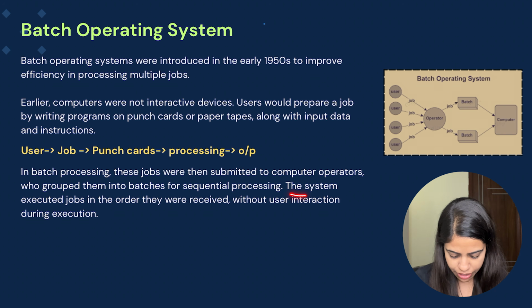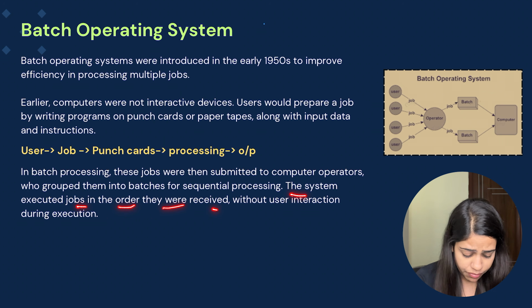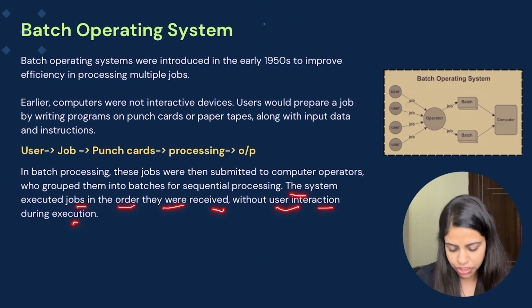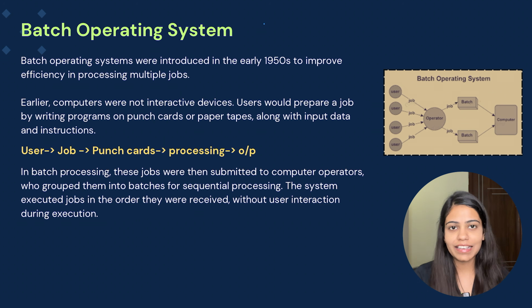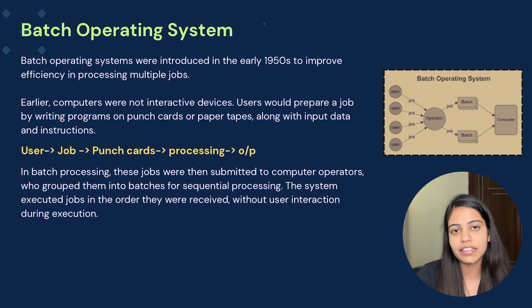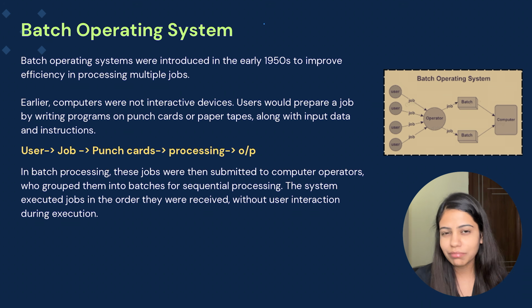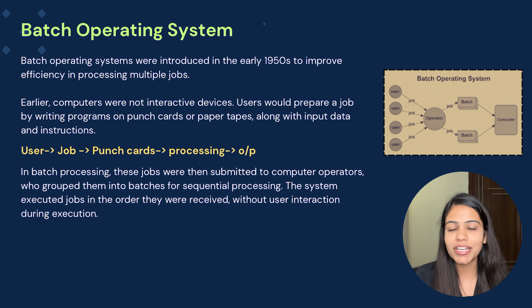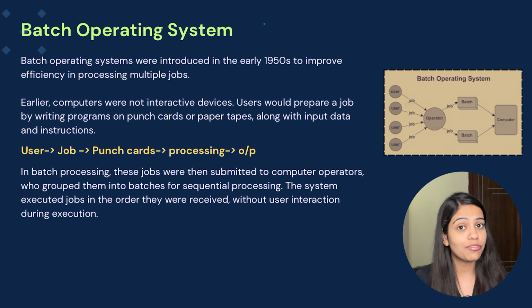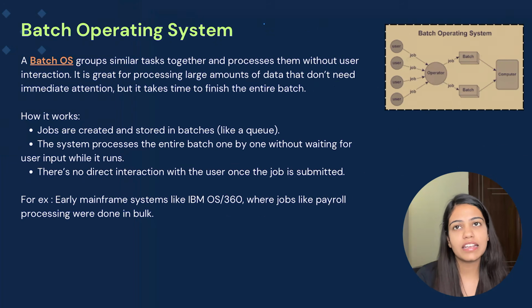The system executed jobs in the order they were received without any user interaction during the execution. Earlier again the computers were not interactive enough, so there was no user interaction happening in the computers. That is why we used to provide the input data beforehand, not at runtime. Did you also think that earlier the operating system would give us results in milliseconds or nanoseconds? No, that was not the case. There is an evolution of the operating system starting from the 1950s till date.